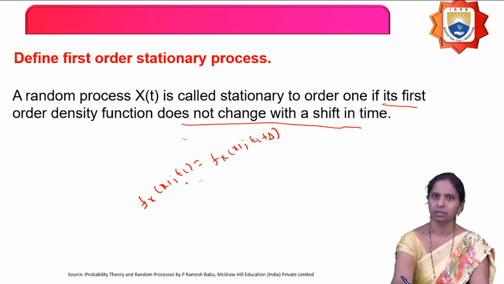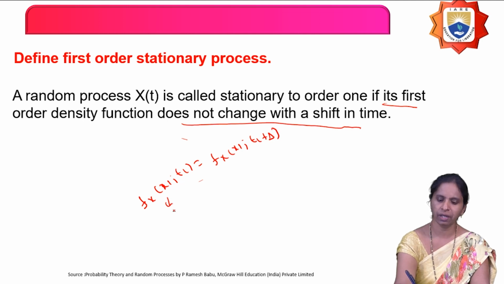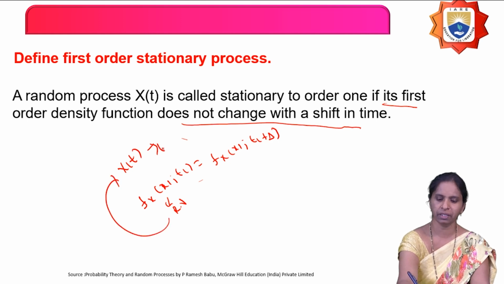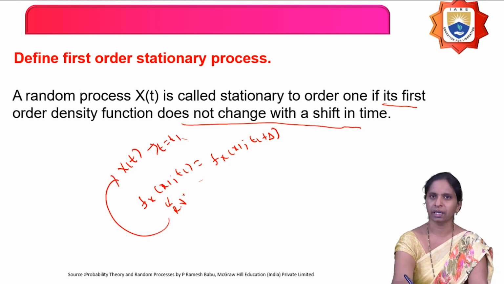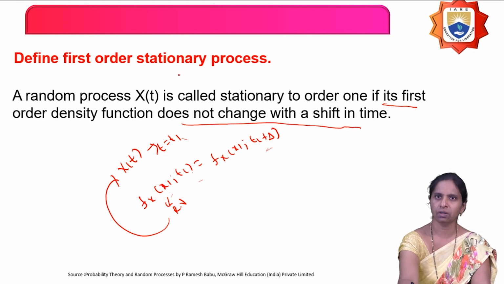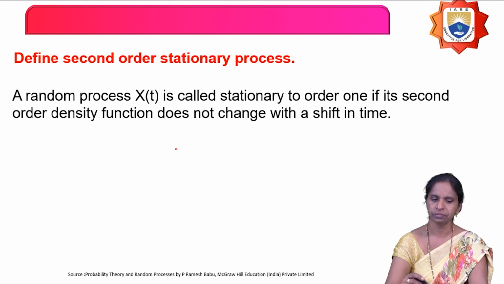The first order means you have to take only one random variable. You define only one random variable on the random process x of t by keeping the time t equal to t1. Then the corresponding density function is called the first order density function. So if its first order density function does not change with the shift in time, then it is called a first order stationary random process.